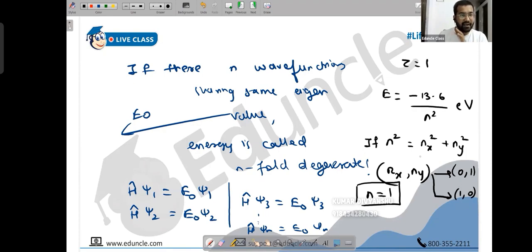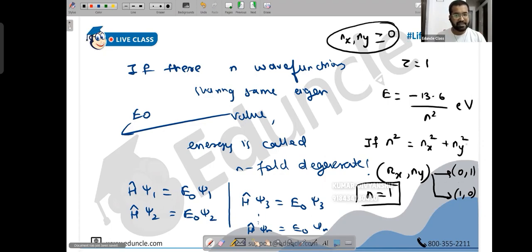Now, you cannot use fractions. nx and ny are only integers, positive integers, and 0 is allowed, so they must be greater than or equal to 0. One is the 0, 1 combination, the other is the 1, 0 combination. If you add 0 square plus 1 square, you get 1. If you add 1 square plus 0 square, you still get 1. Either way, you're getting 1.